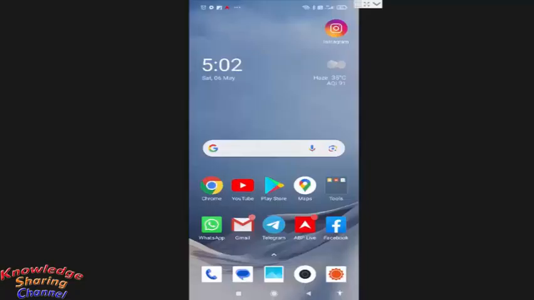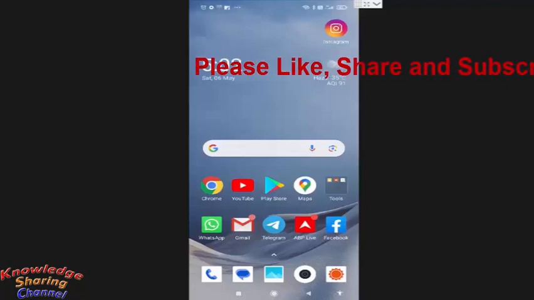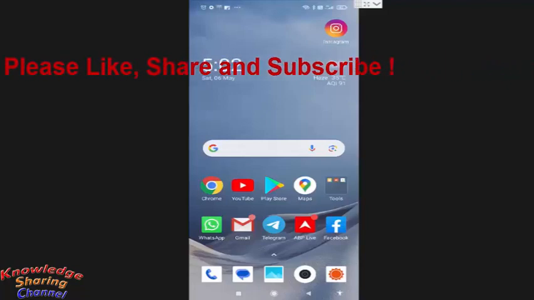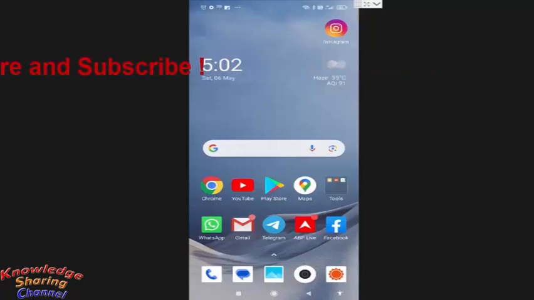Hi friends, I am Ankit and today I will show you how to see most recent post on Facebook app. Friends, when you open your Facebook app, by default it opens homepage and starts showing you the mixed content which include post and other informations as per Facebook AI. So if you want only to see the most recent post, then you simply need to open your Facebook app.